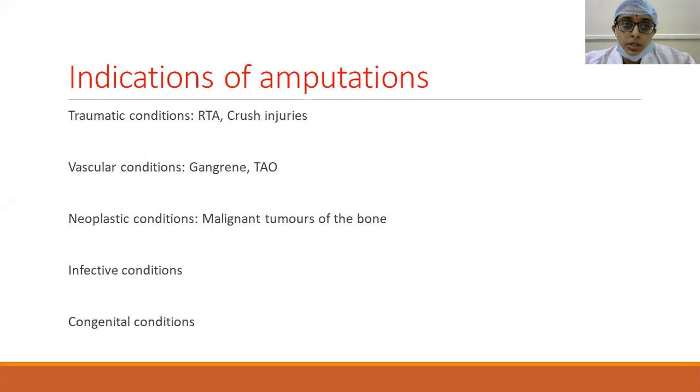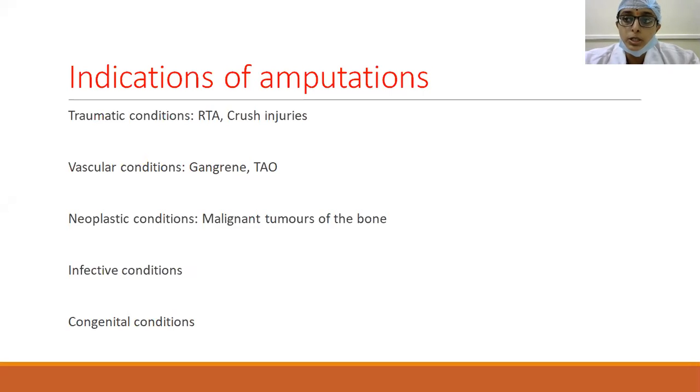Now let us look into the different indications of amputations. First are traumatic conditions like road traffic accidents, crush injuries, blast injuries, etc. Coming to the vascular conditions, with or without association with diabetes mellitus. Then the neoplastic conditions, malignant tumors of the bone. Though limb salvage methods have recently been introduced in the management of malignant tumors of the bone, sometimes more compartments of the limb are involved by the malignant tumors,